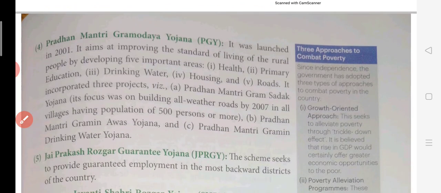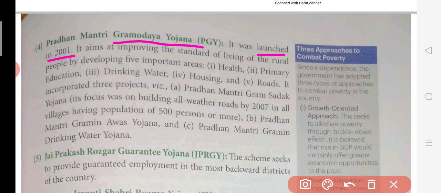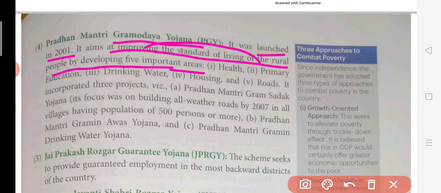Now, fourth point is Pradhan Mantri Gramoday Yojana. It was launched again in 2001. It aims at improving the standard of life of the poor people by developing five important areas. Simply, in this yojana the standard of living of the rural area people was improved. गरीब लोग जो कि वहाँ पे रहते हैं गांव में, उनकी कंडीशन को, स्टैंडर्ड ऑफ लिविंग को इम्प्रूव करने की कोशिश की गई. कैसे हुआ?